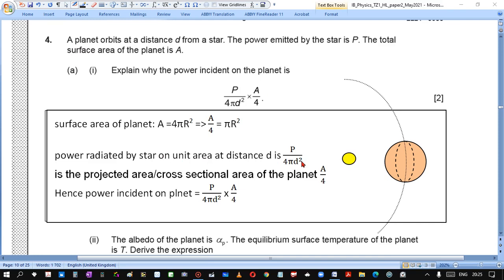So for every meter squared, we have P over 4 pi d squared, and the Earth is getting this energy on an area of pi r squared, but pi r squared is A over 4, so we multiply these two parameters and we get the value that is needed.